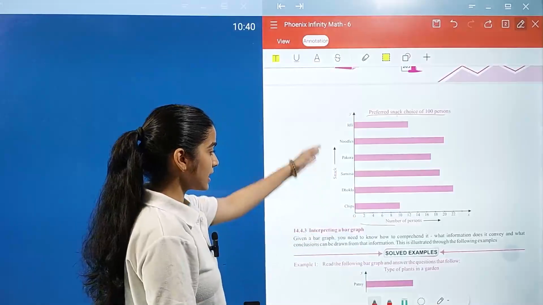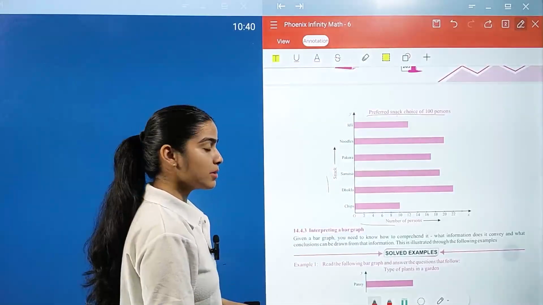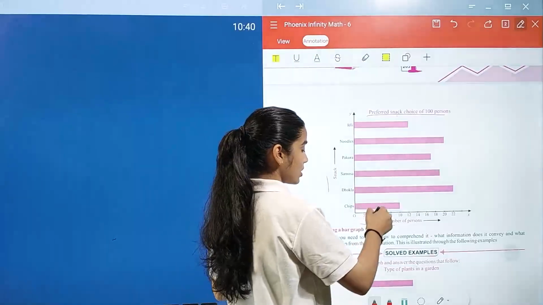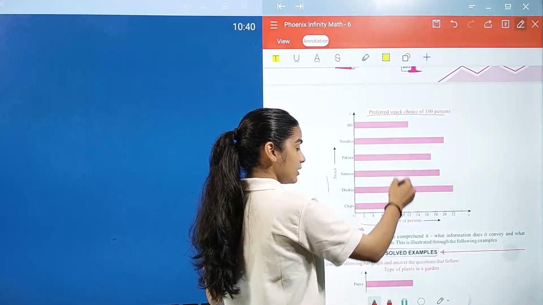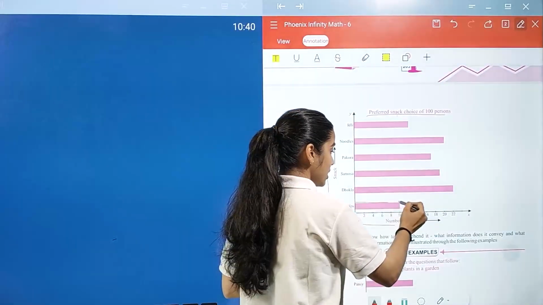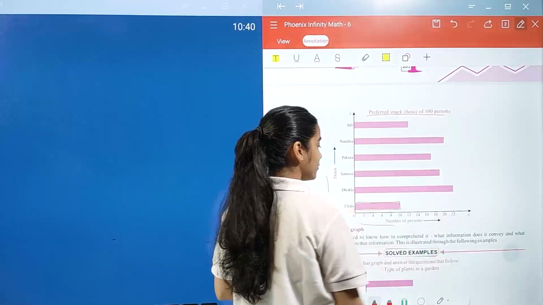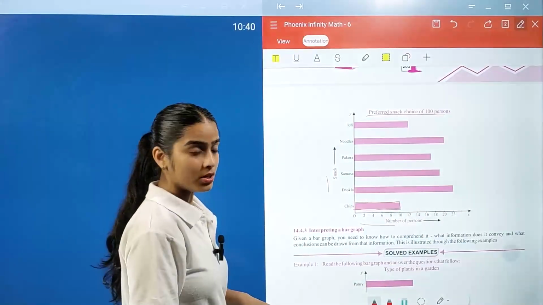So number of persons and these are the snacks, and you can simply mention it like this as you did earlier. So here we have chips. Here you don't have to represent in vertical form; you have to represent in horizontal form. So 0 to 10. For dhokla 0 to 22. So in the same way you can represent your data.